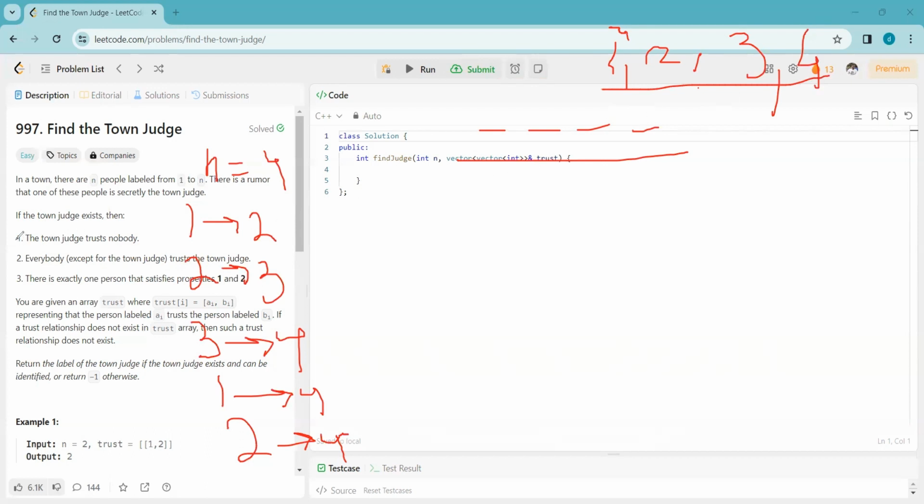Now let's see condition 1. Given this information, first we will try to map the trust for each person. That is, we will try to map how many people person 1 trusts, how many person 2 trusts, how many person 3 trusts, and how many person 4 trusts.